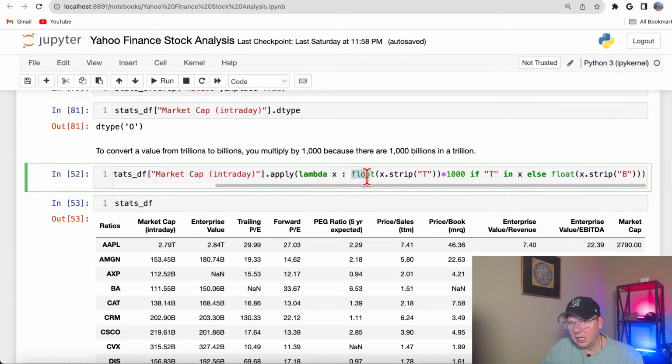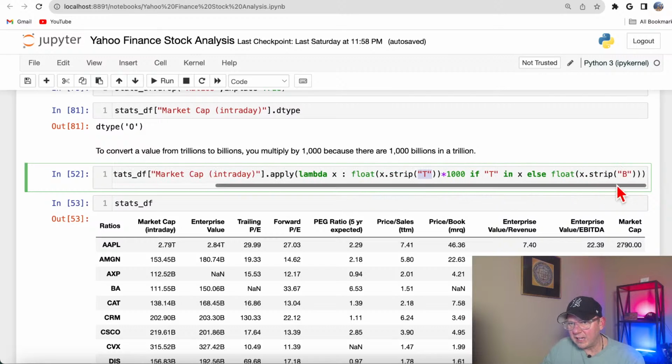And here, if that value contains T, then I want to get rid of that T. I want to use the string method strip to clean that data, multiply it by 1,000 to convert it to billions, and then convert it to float.